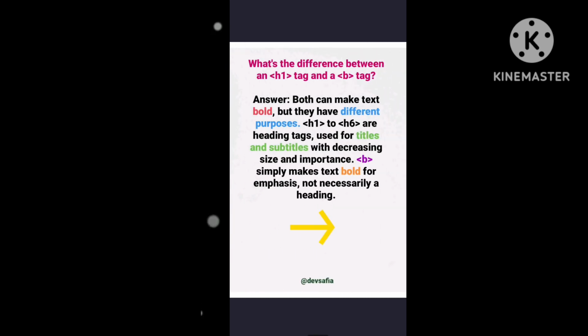Next is, what's the difference between an H1 tag and a B tag? B means bold, so both can make text bold, but they have different purposes. H1 to H6 are heading tags used for titles and subtitles with decreasing size and importance, but the b tag simply makes text bold for emphasis, not necessarily a heading. I hope you get it, that's the difference between the heading tag and the bold tag.